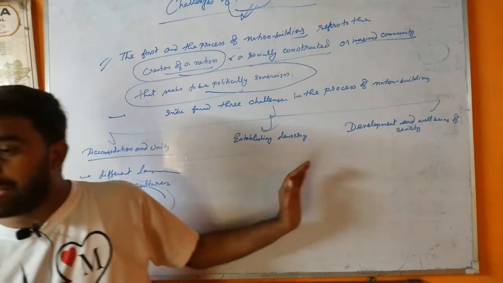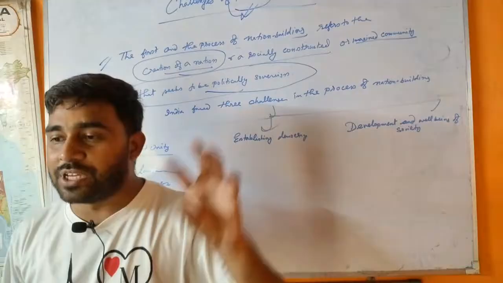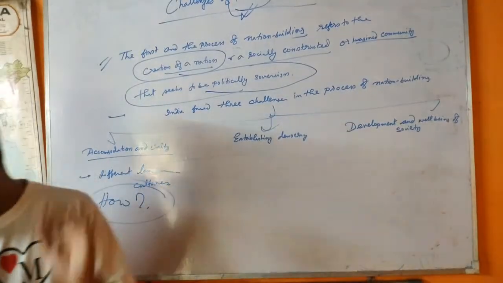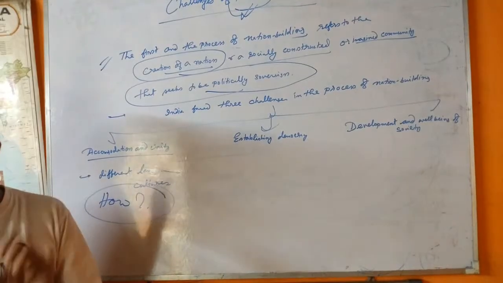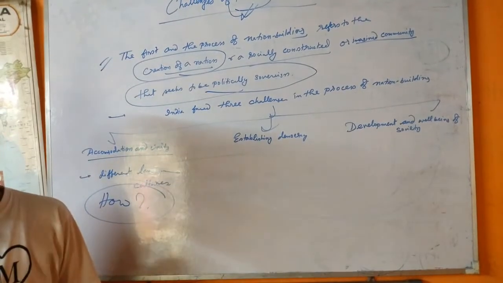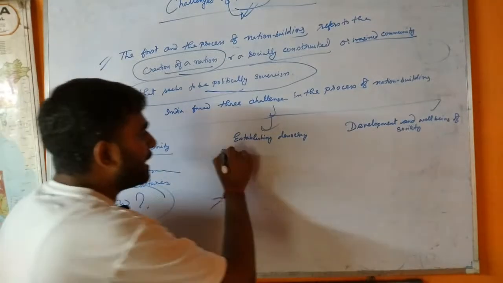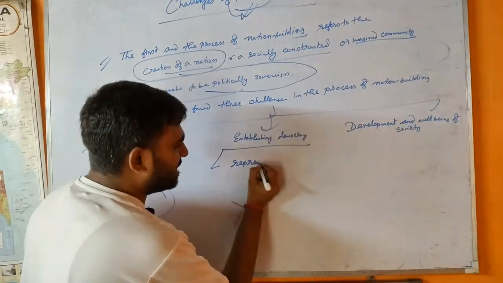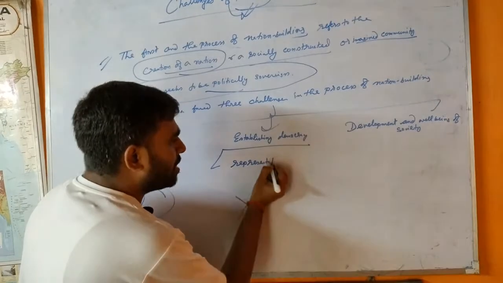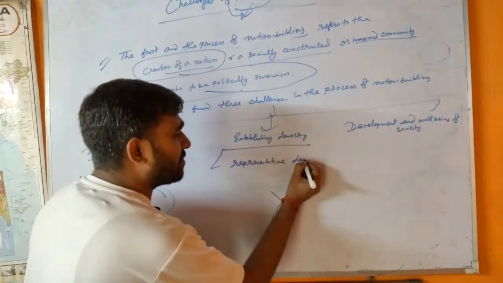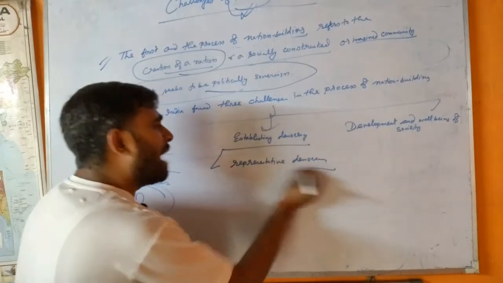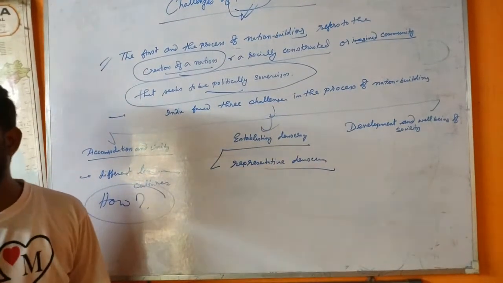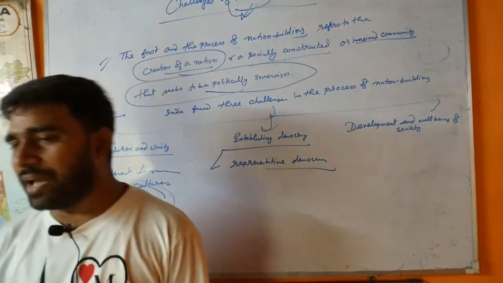India adopted representative democracy with a parliamentary government, on the basis of the parliamentary form of government. First of all, you have read in class 9 what democracy is.